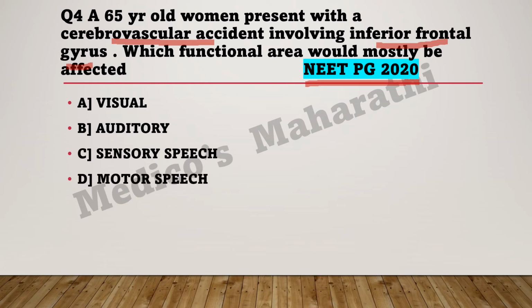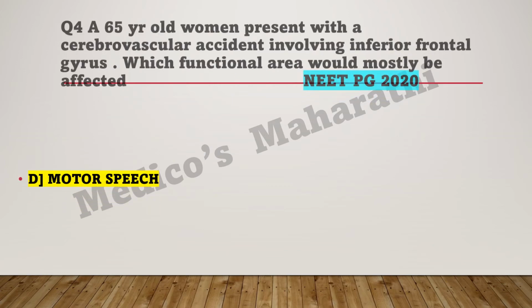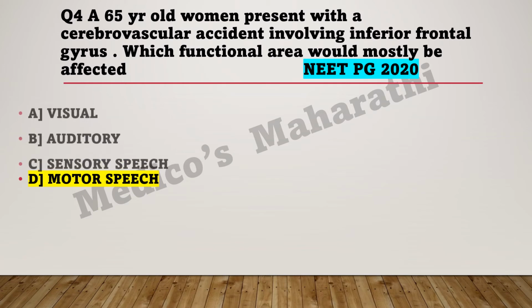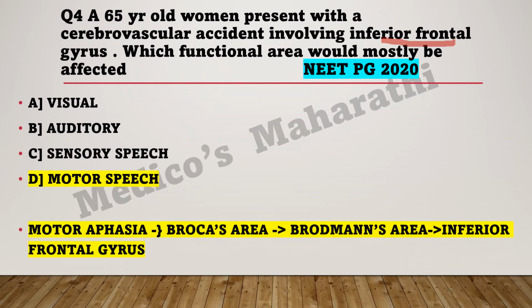So what do you think? I highlighted two things: cerebrovascular accident involving the inferior frontal gyrus, and the answer is hidden in the inferior frontal gyrus. The answer is motor speech. The other options were visual, auditory and sensory. What hint did I give you? Inferior frontal gyrus. So my dear friends, motor aphasia is a disorder, a problem related to motor speech.